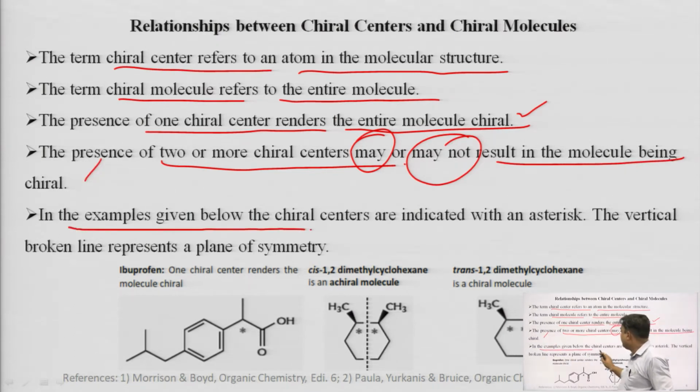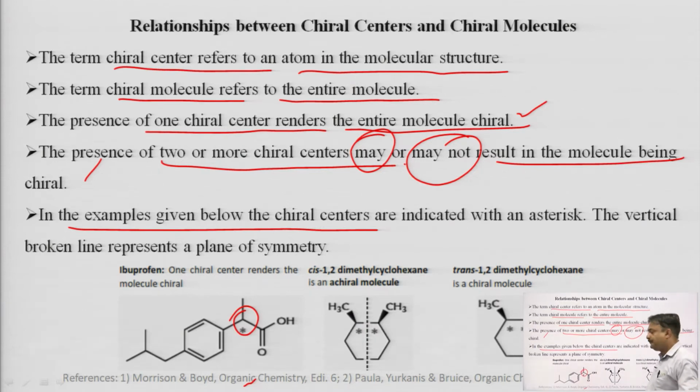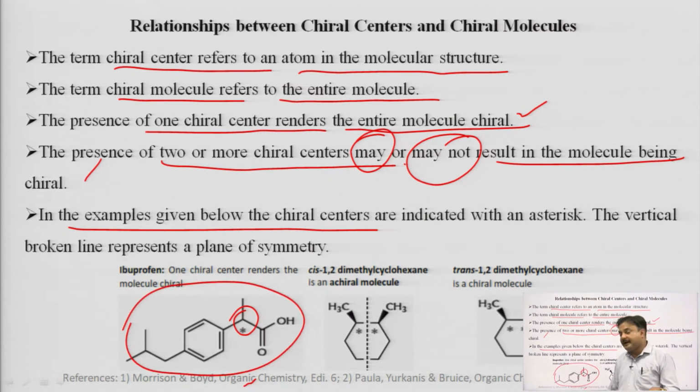In the examples given below, the chiral centers are indicated with the asterisks, the vertical broken line represents a plane of symmetry. So, a very good example is ibuprofen, it is an NSAID, non-steroidal anti-inflammatory drug. So, there is one chiral center. Because of the presence of that one chiral center, the whole molecule becomes chiral, optically active.